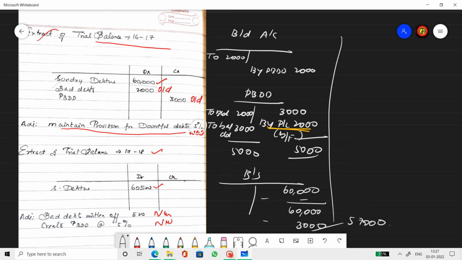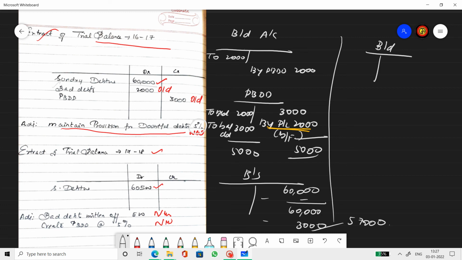In which balance as per the extract shows that debtor is 60,500 rupees, bad debts is 500, create a provision 5%. So here what do we do? Let's prepare the bad debts account. And here we don't have the balance brought down.